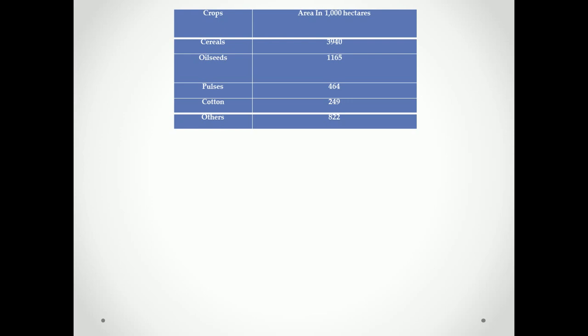Just draw this table. And can you draw a bar diagram of this table? Simple bar diagram. Just try it. Draw a simple bar diagram.